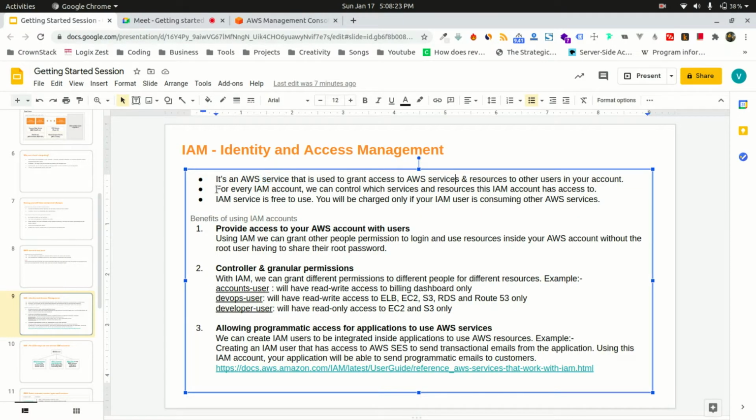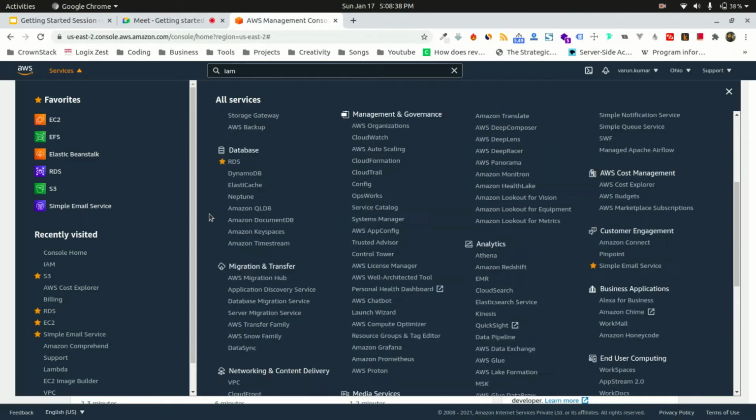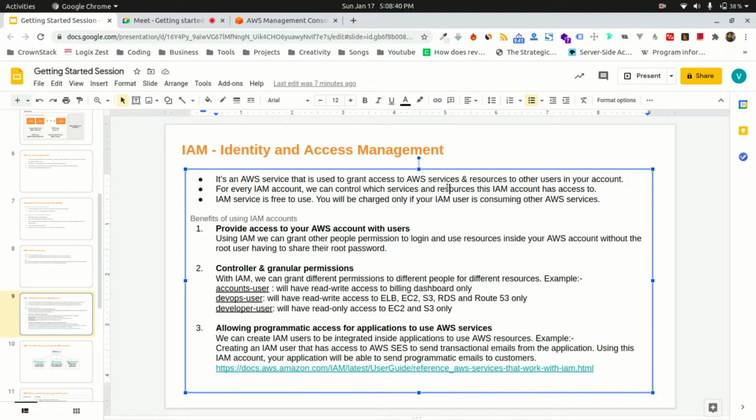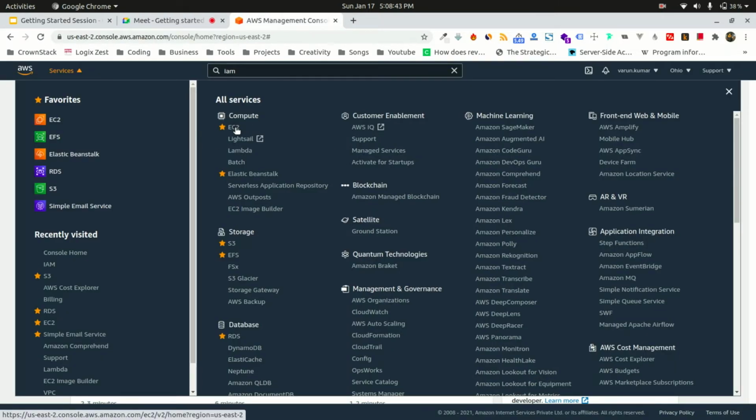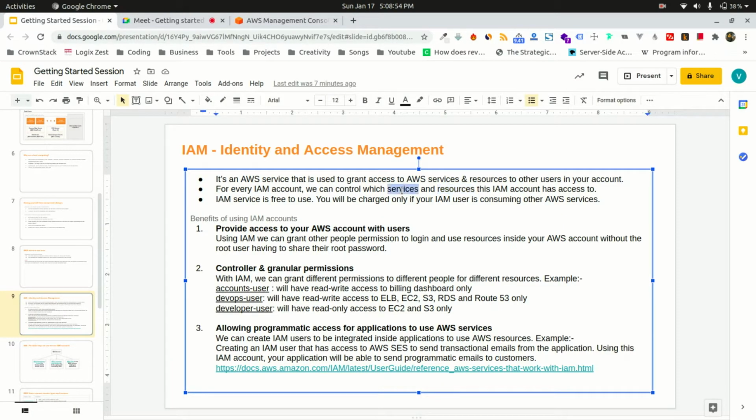For every IAM account that we create, we can control which services and resources this IAM account has access to. So what are services? Services are these AWS services that we are mentioning. What are resources? Suppose in EC2, EC2 are the virtual computers that we can create in the cloud. Suppose you have 10 EC2 servers, you may only want me to access one of them, not all of them. So services are what AWS provides us, and resources are what we create out of the services. We can configure that, and I'll show you in a while how to create them.